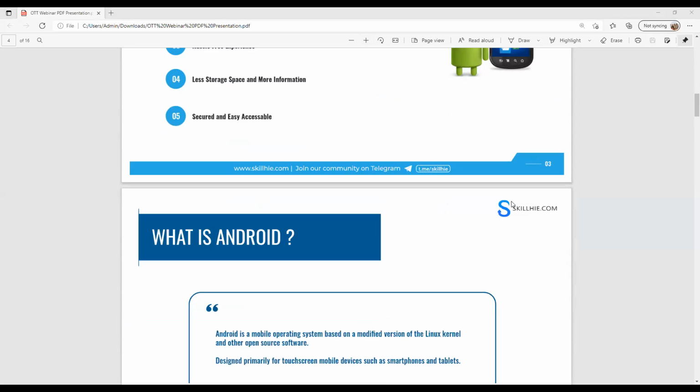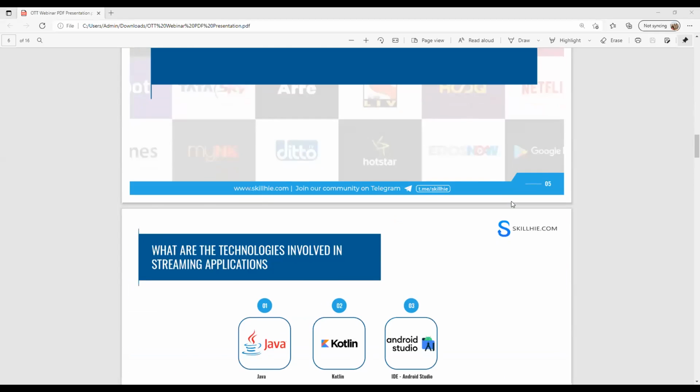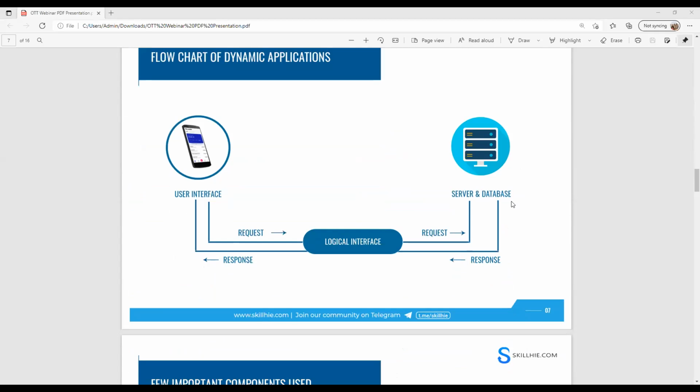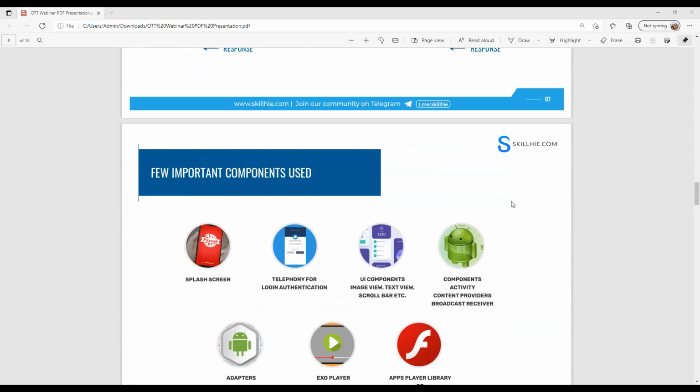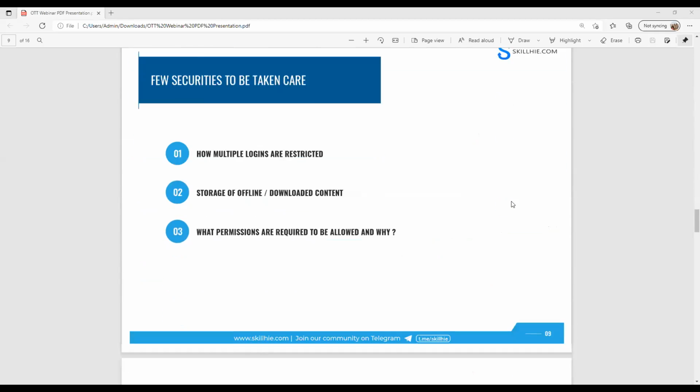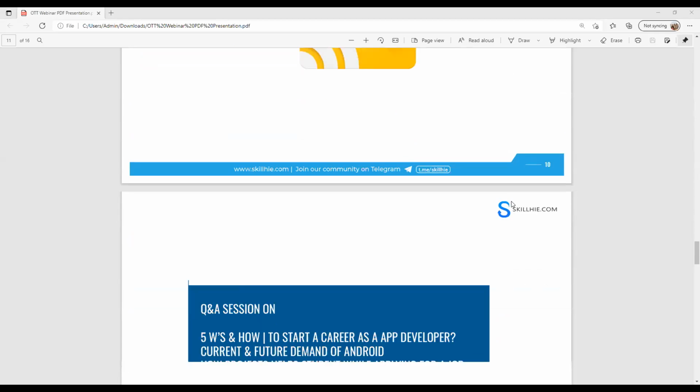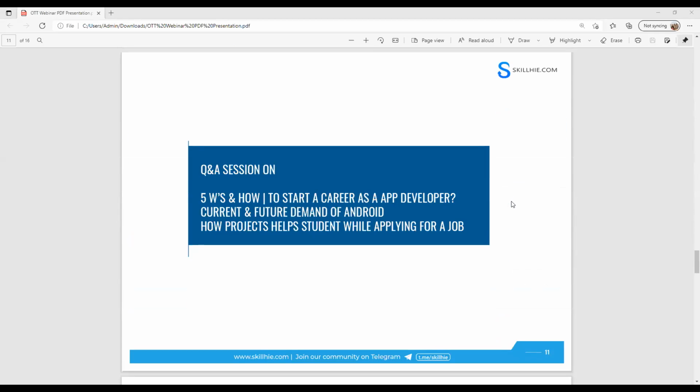Before moving forward, let's talk about career and how to get started in Android app development. If you would like to become an Android app developer, what are the steps you need to take from now on? Most of you here are students, and you might have this question in mind: where should I get started, and what are all the things I need to learn before getting into a company or cracking a job? All these questions will be answered very soon.